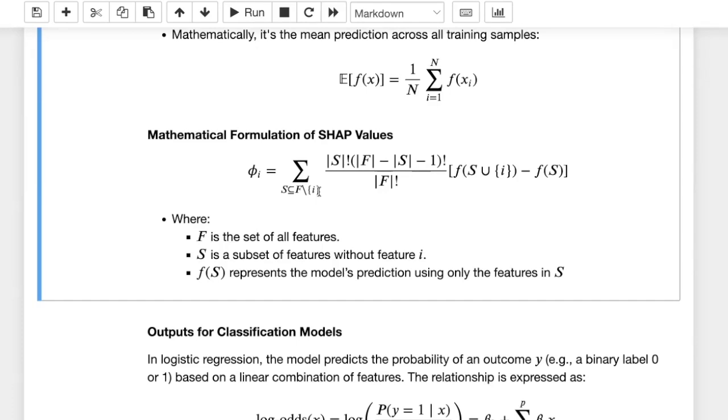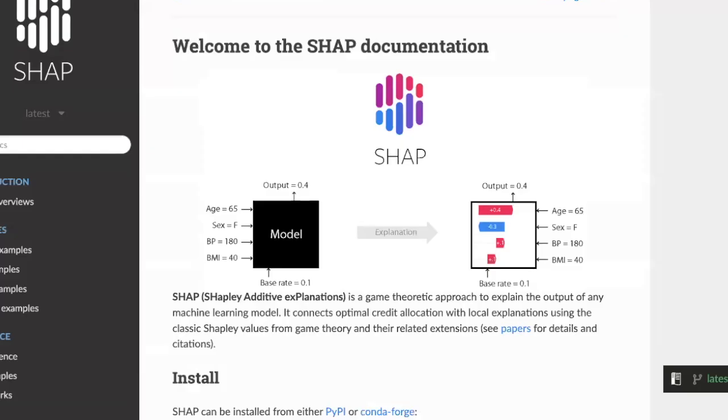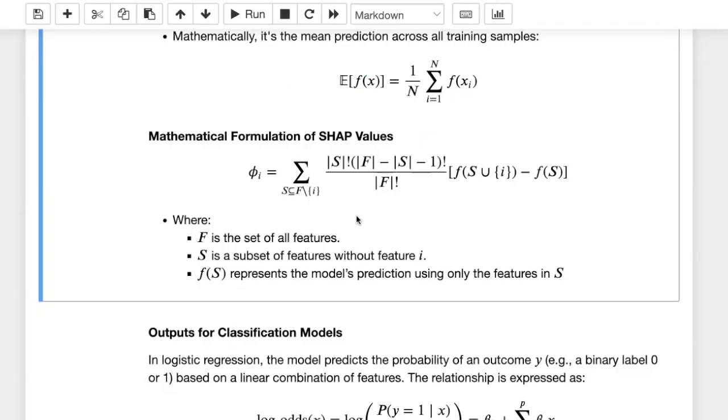And in general, as you can see, if we have a lot of features, this can be a very difficult quantity to compute. That's why this library that you see here has a lot of different ways of approximating that formula that we had. But overall, the goal here is to understand how this works and be able to interpret our result.